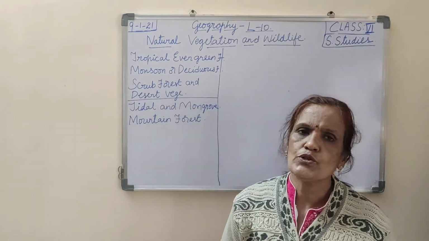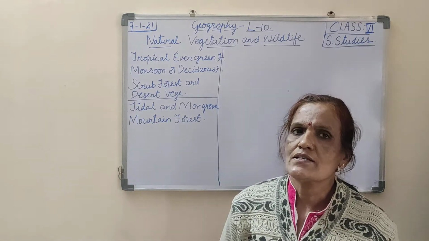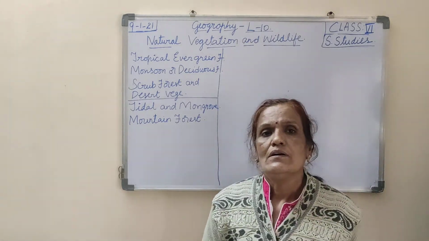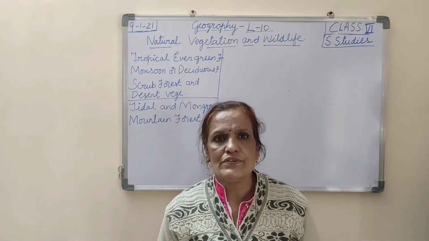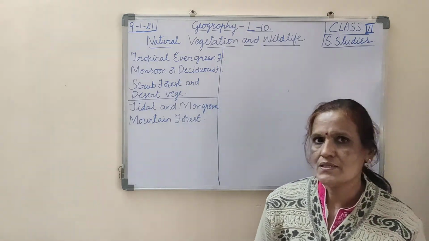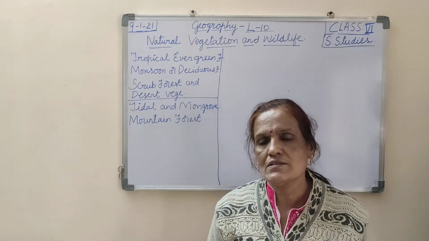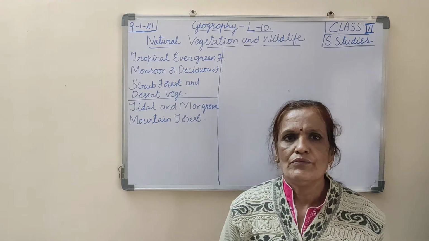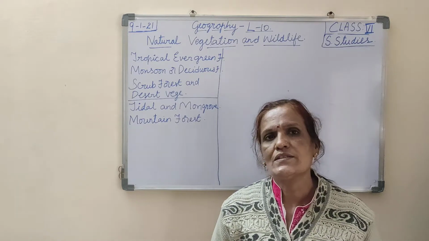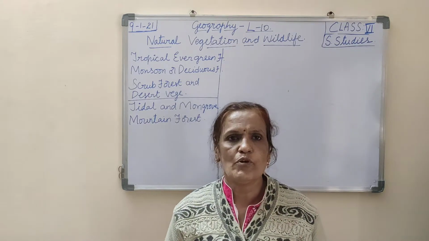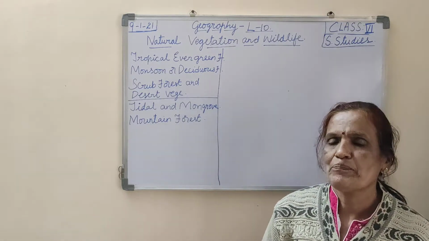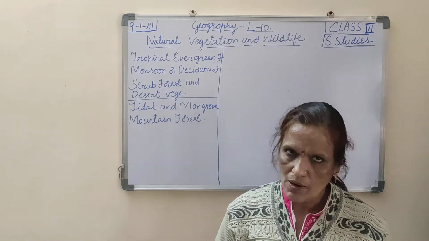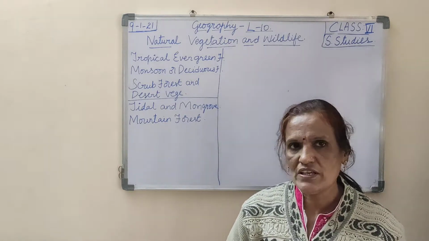Today we will continue Geography lesson 10 of class 6, and the name of the lesson is Natural Vegetation and Wildlife. In the previous class we studied the introduction of the lesson, and even in our improvement class we studied this lesson with the introduction, main points, and the different types of forest in detail. Today, first let me give you a few points about the topic which we studied in the previous class.